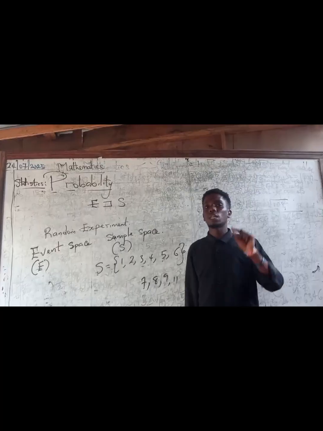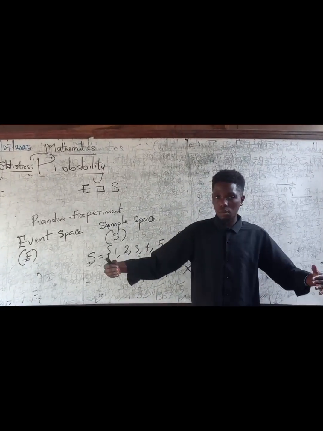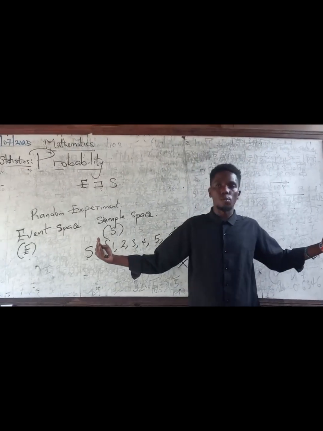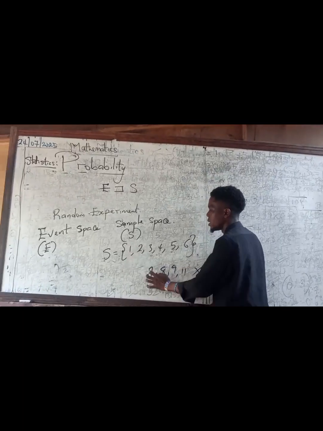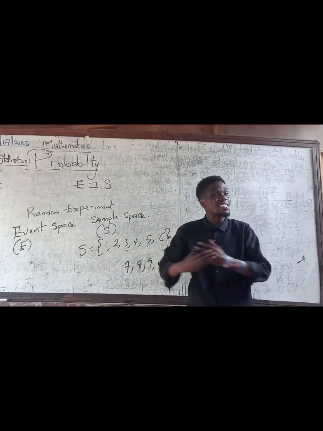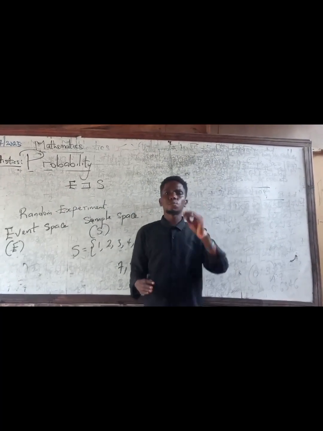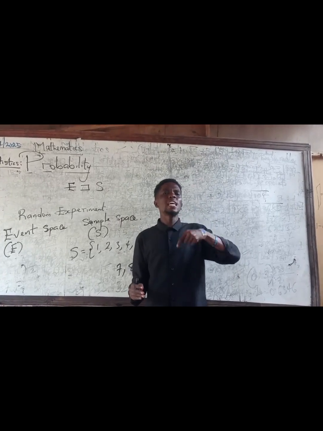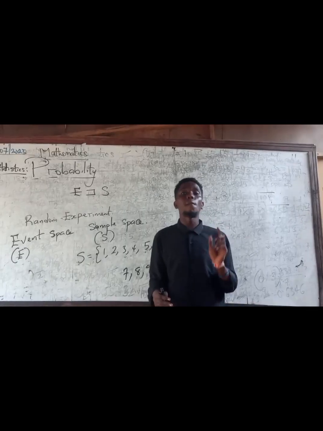Now, this is the difference between event space and sample space. In that question, the sample space, meaning all the set of all possible outcomes, what is likely to happen, you can either see a 1, 2, 3, 4, 5, 6. That is the set of all possible outcomes. But now the question says, what is the probability of me having an even number showing up?